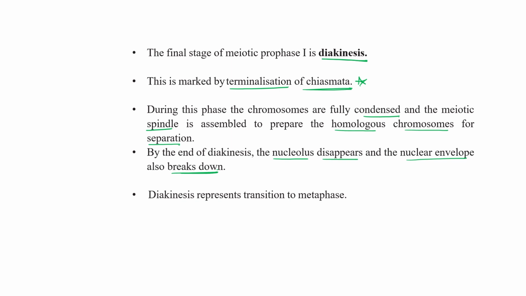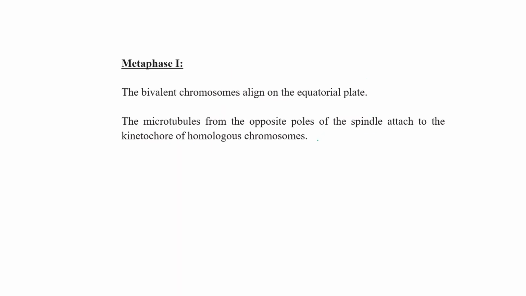This is the characteristic feature of prophase, right? The nucleolus will start to disappear, the nuclear membrane also breaks down, and then after that the cell in prophase 1 stage comes into the metaphase stage, right? So diakinesis represents the transition to metaphase. Okay, so terminalization of chiasmata is its peculiar character. And the nucleolus disappears and the nuclear membrane also disappears in this particular stage. After prophase 1, the cell comes under metaphase 1 stage.